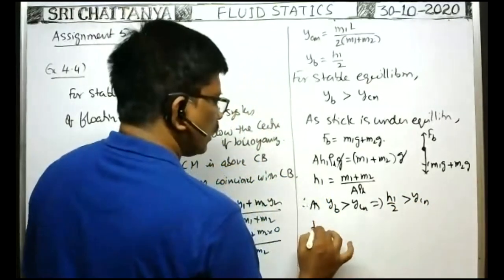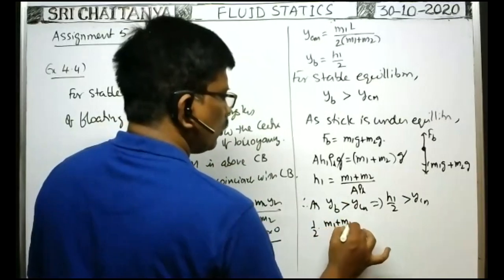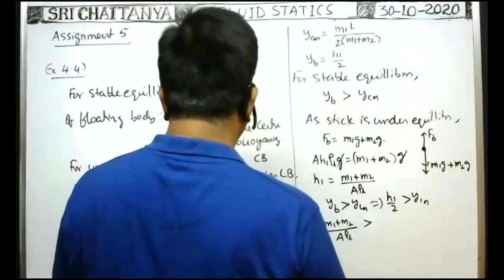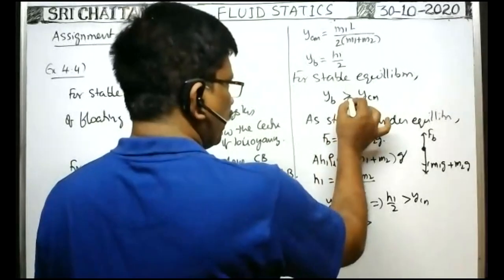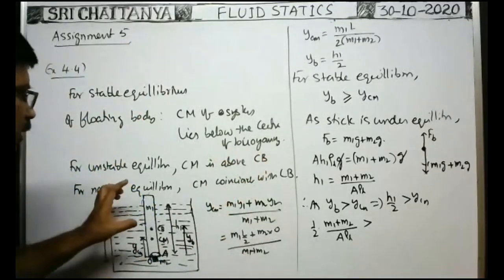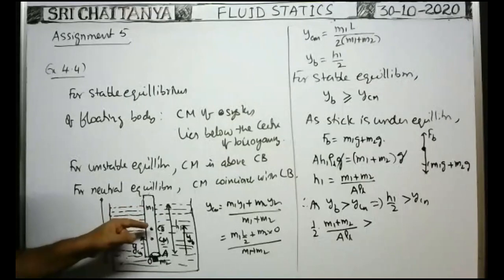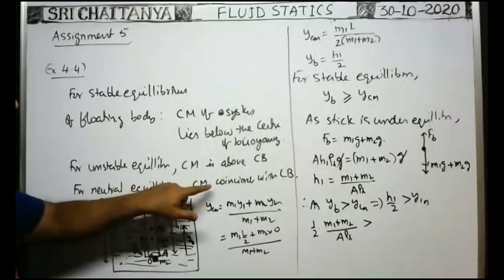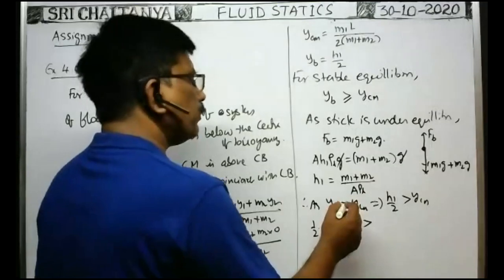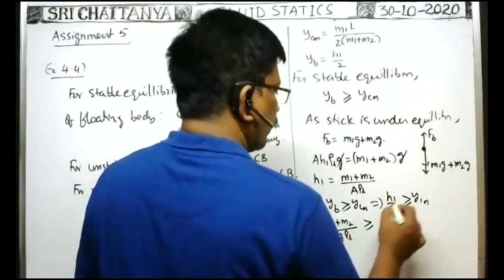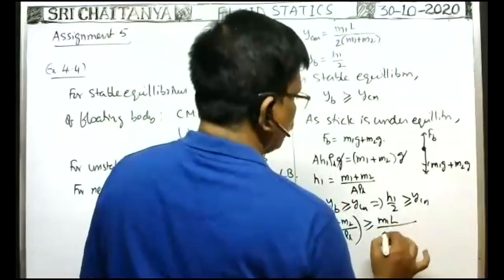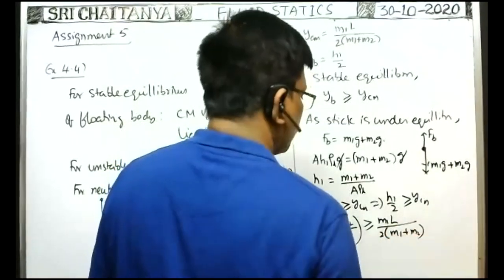Now we substitute h1: 1 by 2 into h1 means m1 plus m2 by A into rho L, greater than YCM. We can take the condition for equilibrium as greater than or equal to. When it is equal, the center of mass of the system and the center of buoyancy coincide. Even if it is greater, that is the condition for remaining in equilibrium. Since they asked for the minimum, let's look at the minimum. First write the condition. Now that is equal to YCM, which is m1 L by 2 into m1 plus m2.